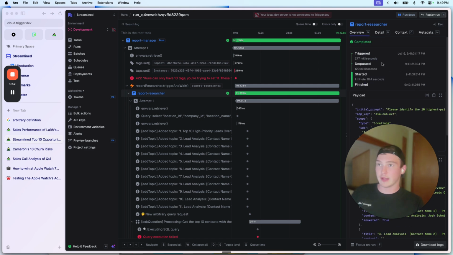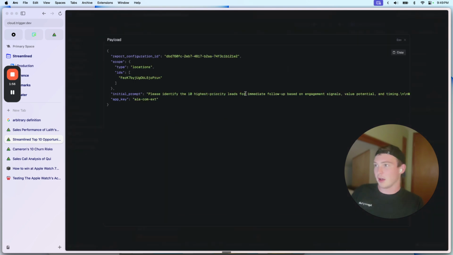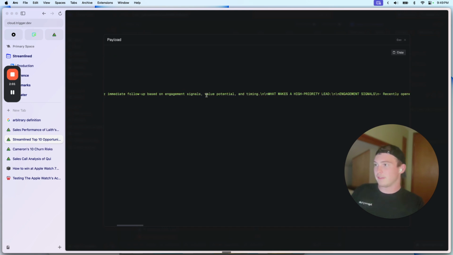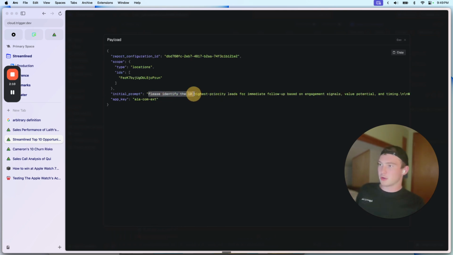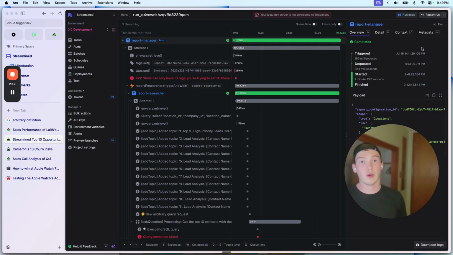target, okay, or like a prompt. So in this case what we're saying is, if I open this up, so we can see, identify the top 10 highest priority leads for immediate follow-up based on engagement signals, value, potential, and timing. And then we kind of define what makes a good lead. This is a pretty built-up prompt, but you could also just equally say, please identify the top 10 highest priority leads. Okay? And so what the AI should be able to do is basically take this query and turn it into something actually useful to humans.